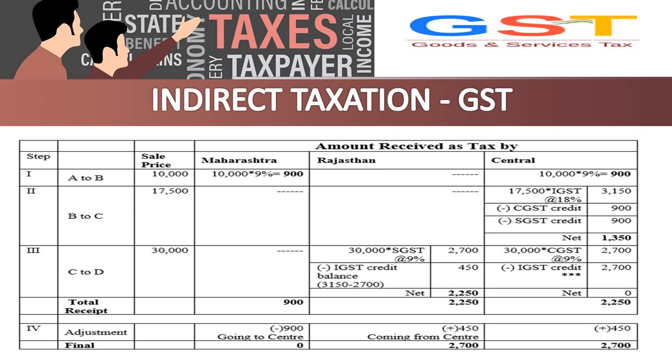Clear? For this adjustment, 900 rupees of Maharashtra will be divided into two equal parts, and 450 will be given to the Rajasthan ledger, 450 given to the central government ledger. Final total for 30,000 rupees of value, 18% tax 5,400 will be shared among Rajasthan and the central government: 2,700 for the central government and 2,700 for the Rajasthan government.